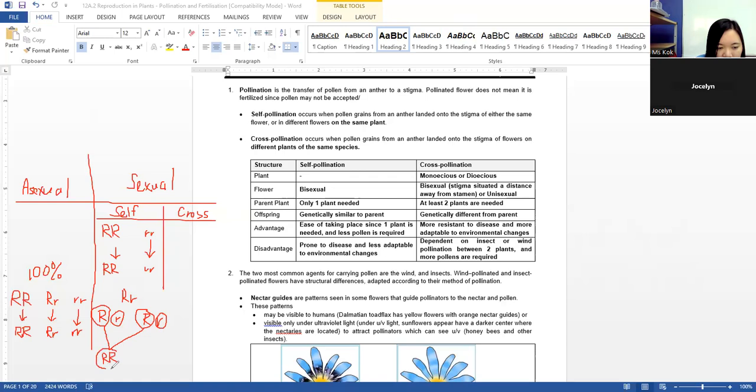It might end up red, it might end up white, besides, of course, similar to R and R.